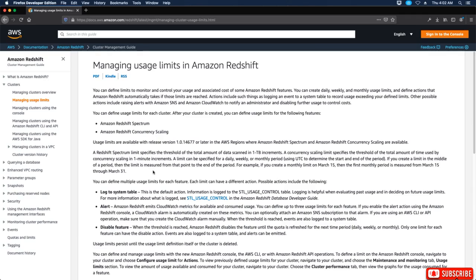Okay. If you create a limit in the middle of a period, the limit is measured from that point to the end of the period. For example, if you create a monthly limit on March 15th, then the first monthly period is measured from March 15th through March 31st. So it just goes by the month.